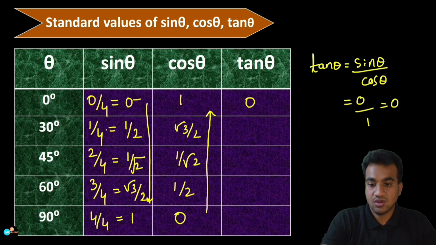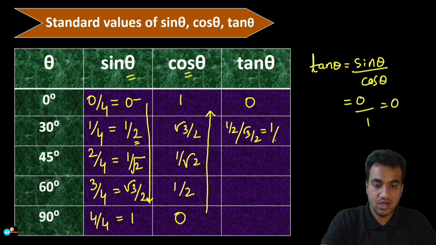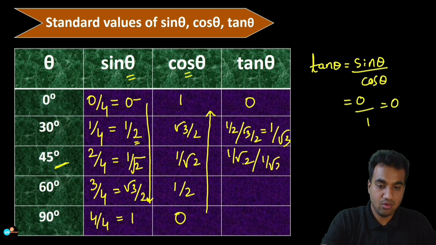And next you have sine theta divided by cos theta. So here we can write sine theta value is 1 by 2 and whole divided by root 3 by 2. So root 3 divided by 2, 2 will be cancelled, you will get 1 divided by root 3. And next we have sine theta divided by cos theta for 45 degree. So sine theta value is 1 by root 2, and cos theta value is also 1 by root 2. So 1 by root 2 divided by 1 by root 2 is just 1 itself.